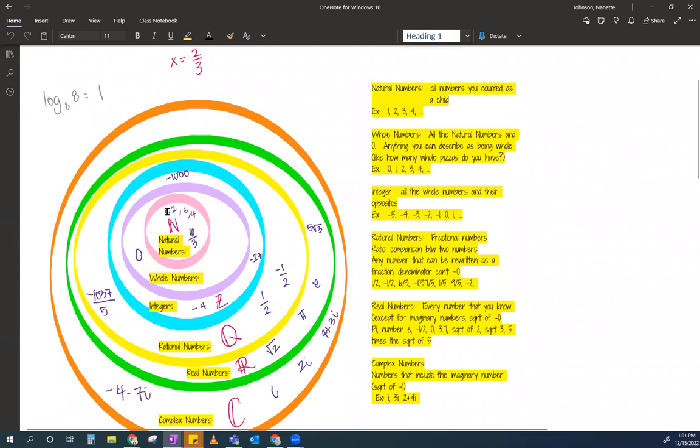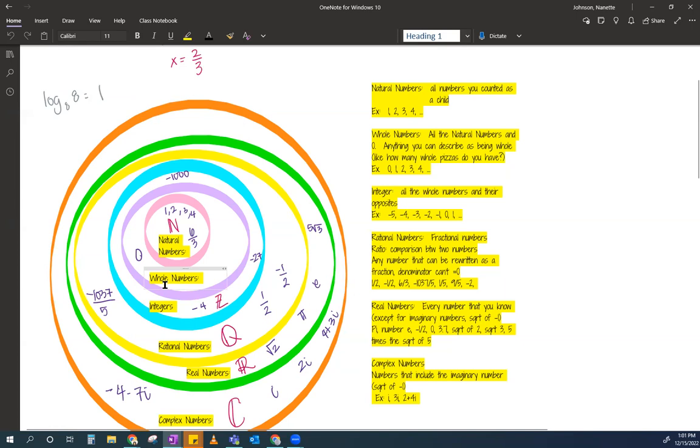So we talked about natural numbers. Those are the counting numbers, the numbers you first learned, like what numbers were. So that's 1, 2, 3, 4, 5, 6, all the way up, right? And then you learned about whole numbers, and a whole number is all of the natural numbers with the number 0. Okay, so a whole number is anything that I could describe as a whole something.